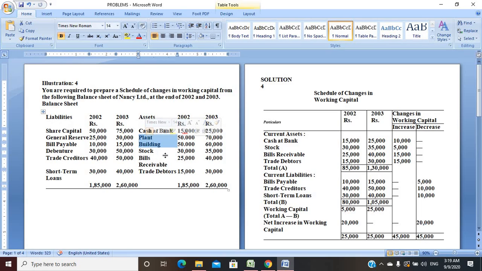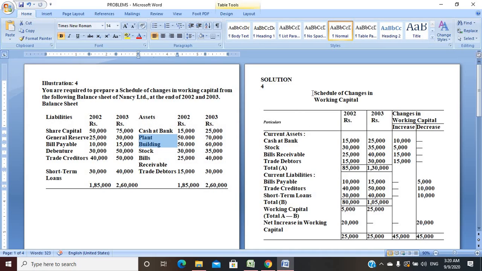Cash at bank, bills receivable, and trade debtors are examples of current assets. We have to be very careful before we go to the solution, and not include those that are not current liabilities or current assets.